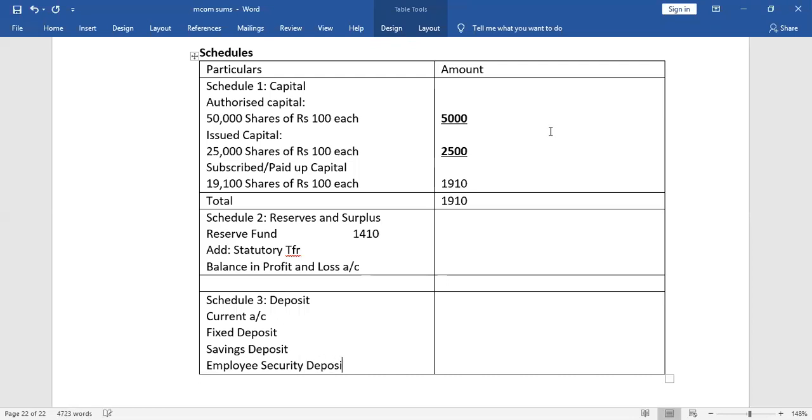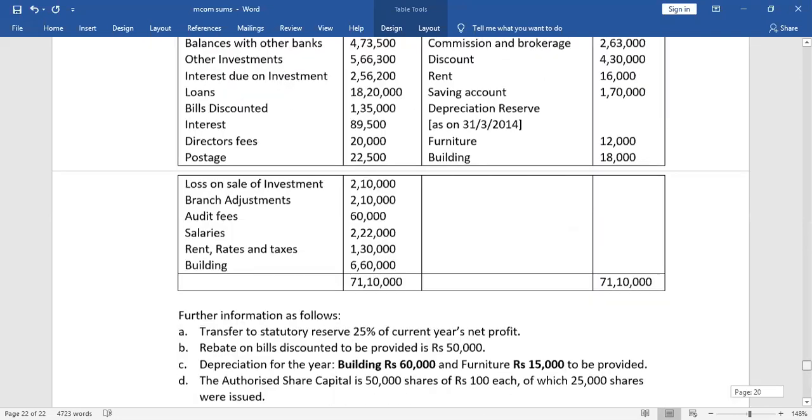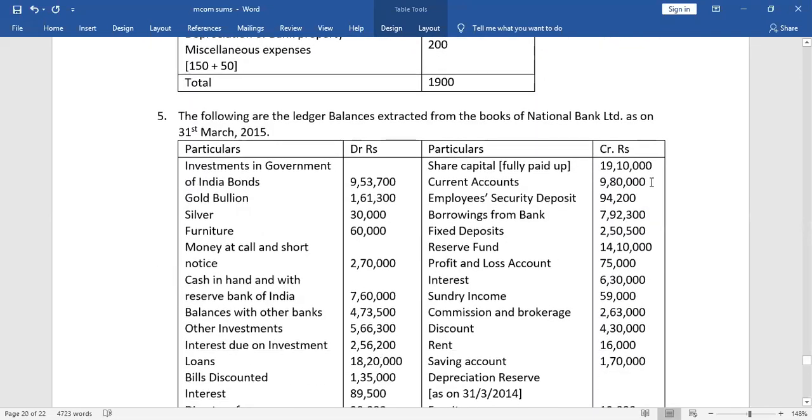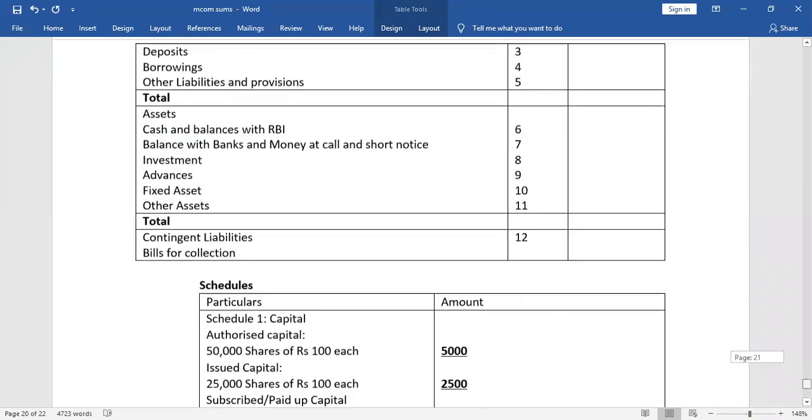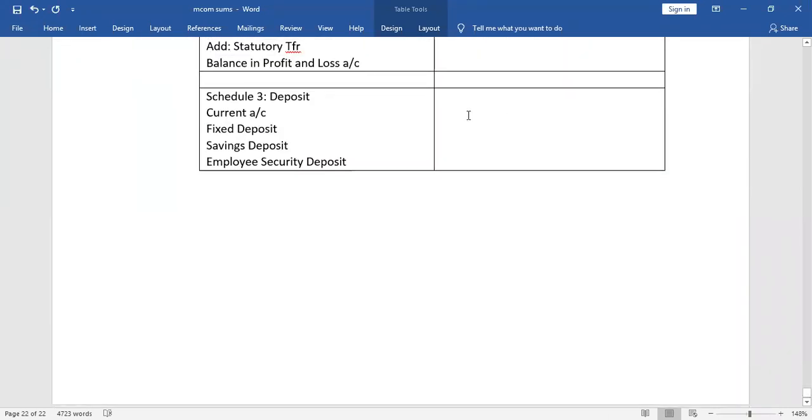We have seen this in the question. All these are there. Now it is time to put in the answers. Go to the question. Current account is 980, because 3 zeros have to be omitted. Employee security is 94.2. So I will write here 980.